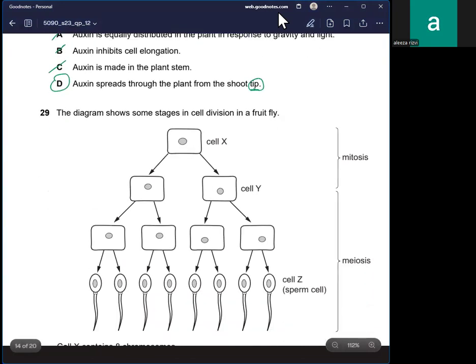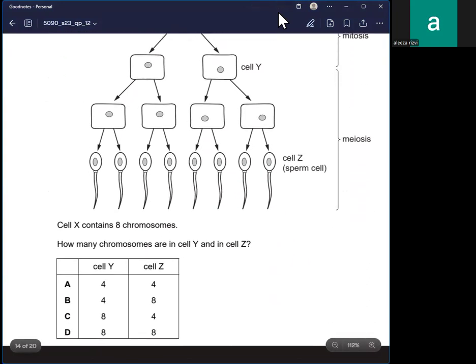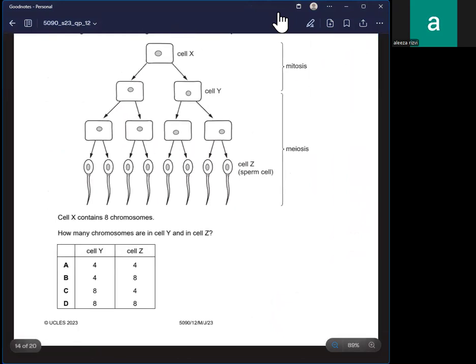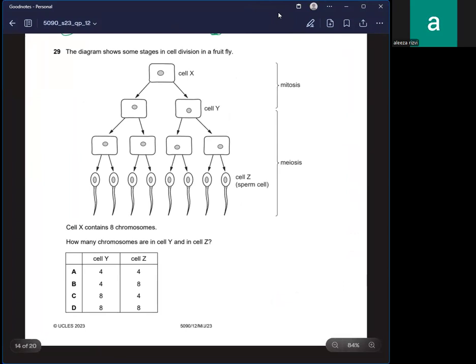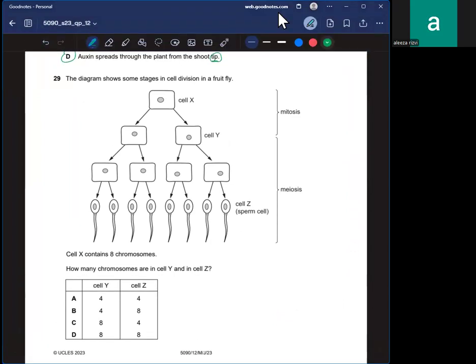All right. Question number 29. The diagram shows some stages in cell division in a fruit fly. Cell X contains 8 chromosomes. How many chromosomes are in cell Y and cell Z?